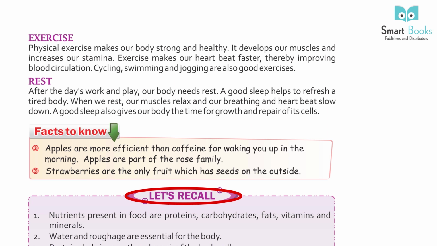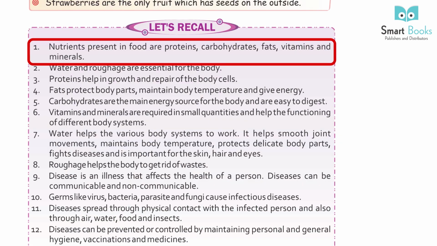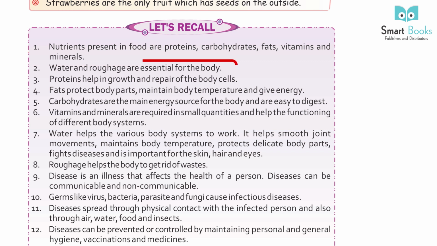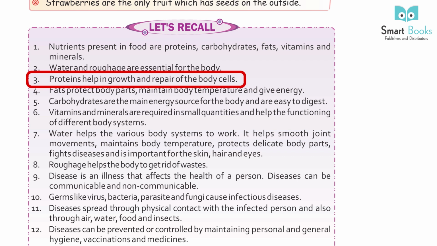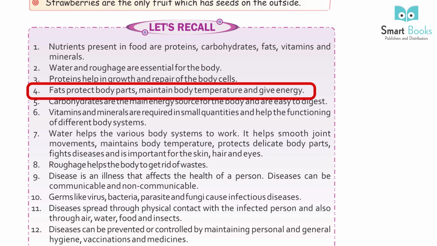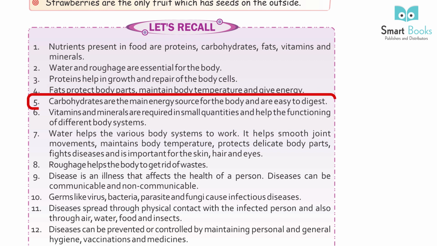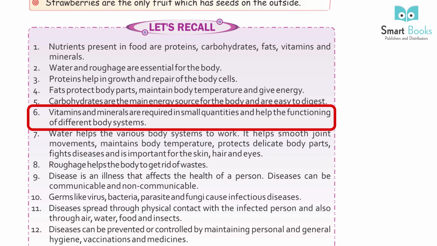Let's recall. 1. Nutrients present in food are proteins, carbohydrates, fats, vitamins and minerals. 2. Water and roughage are essential for the body. 3. Proteins help in growth and repair of the body cells. 4. Fats protect body parts, maintain body temperature and give energy. 5. Carbohydrates are the main energy source for the body and are easy to digest. 6. Vitamins and minerals are required in small quantities and help the functioning of different body systems.